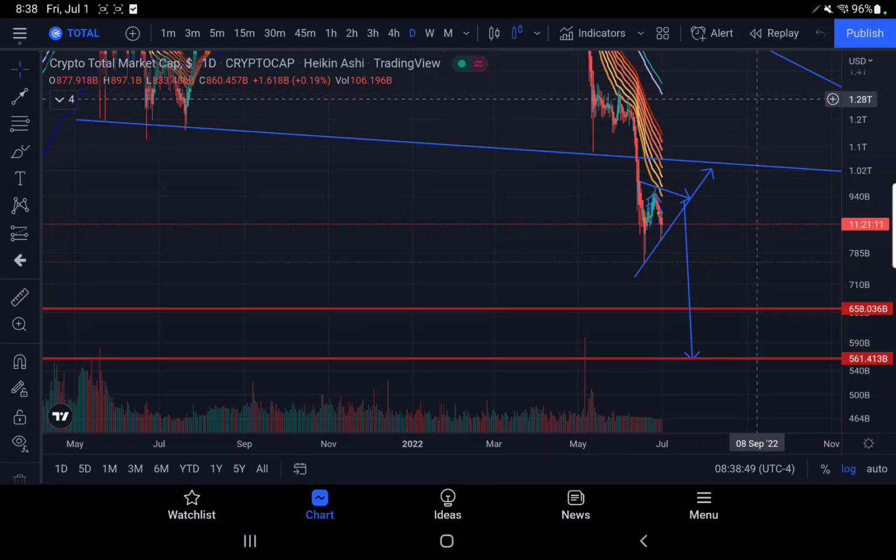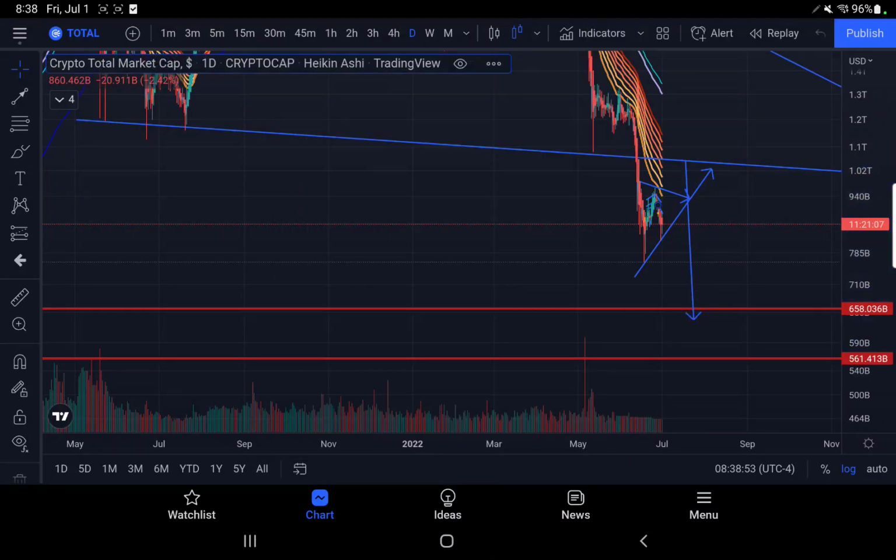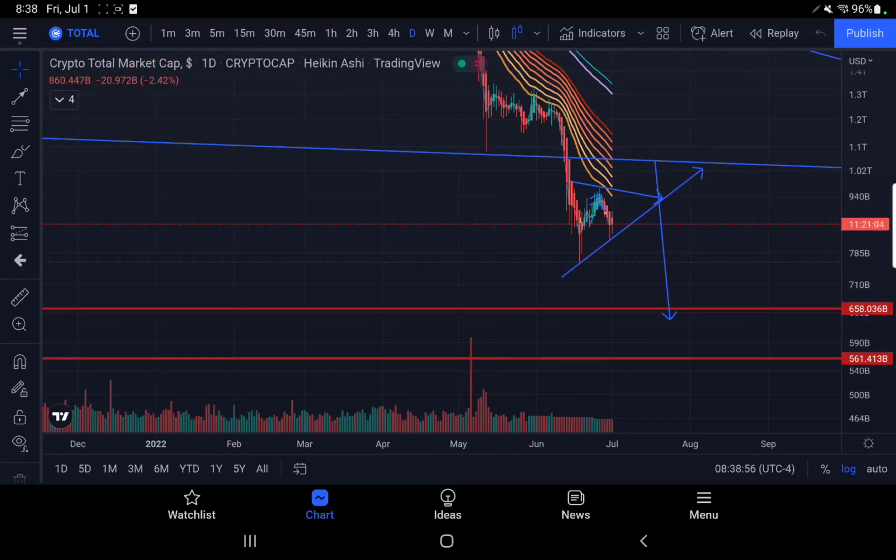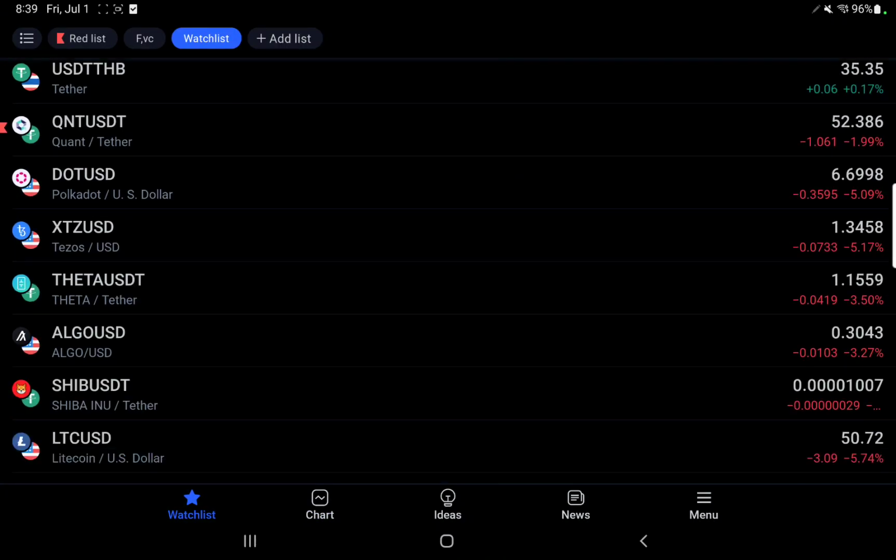I just don't know if this is possible, guys. This just feels like, or we could say our breakdown's going to happen here and it gets us closer to our 658. So those are the two targets on the total crypto market cap on a breakdown.